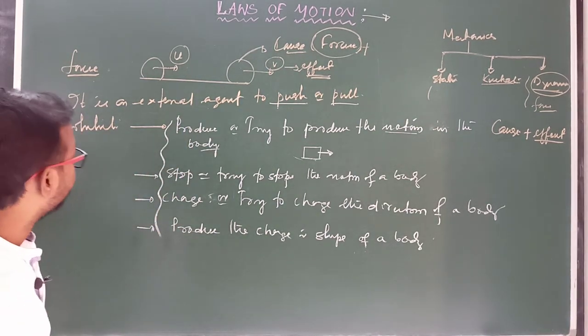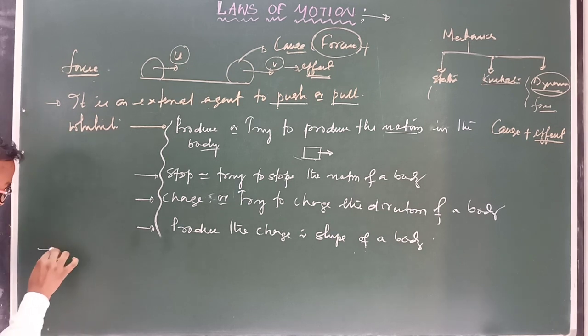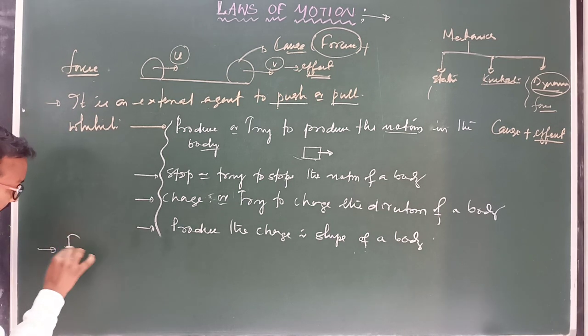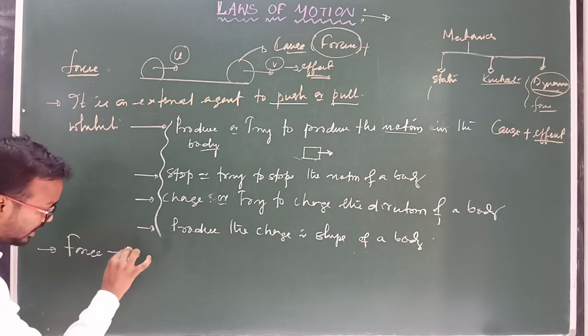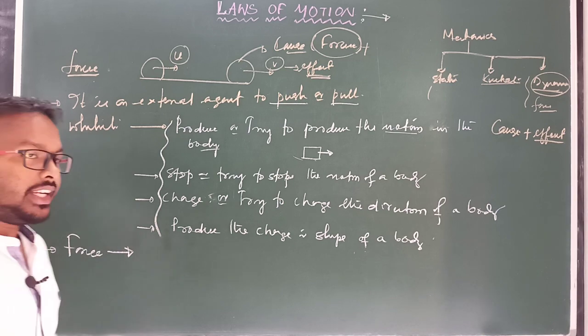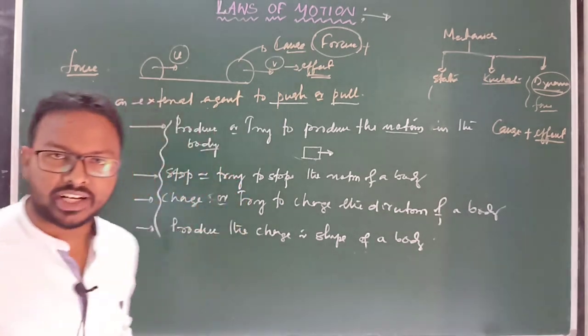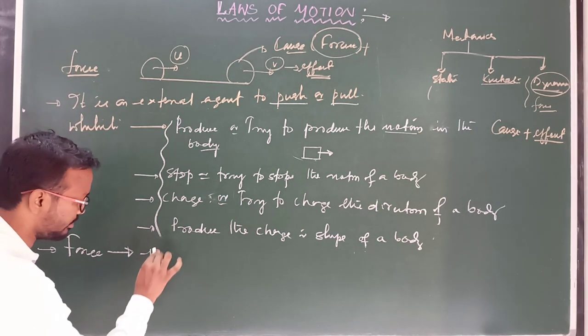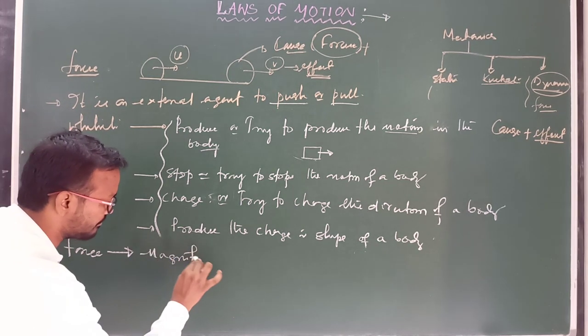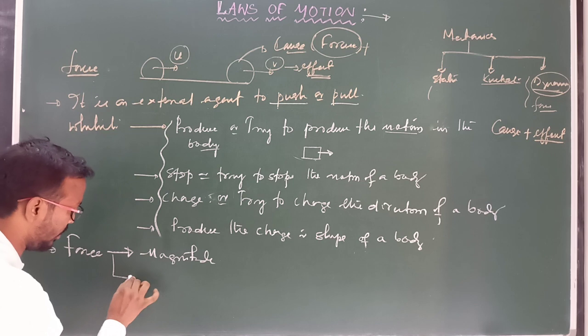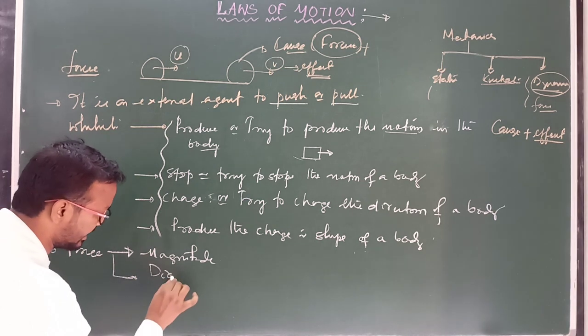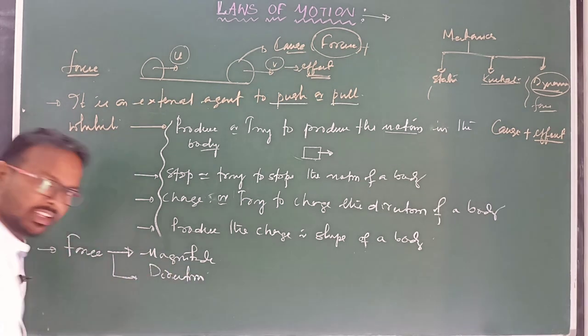Clear? So force is a vector quantity, and we already know a vector quantity possesses two important things. The first is magnitude, and the second is direction. Clear?